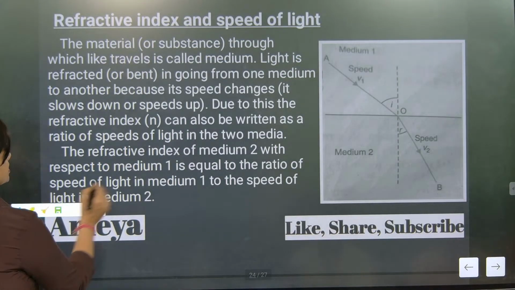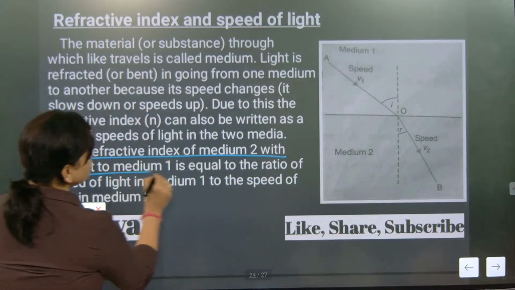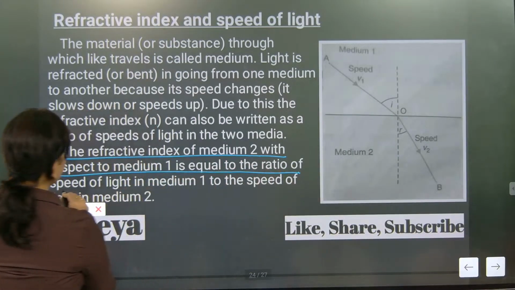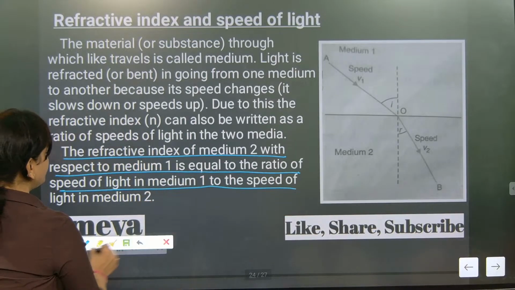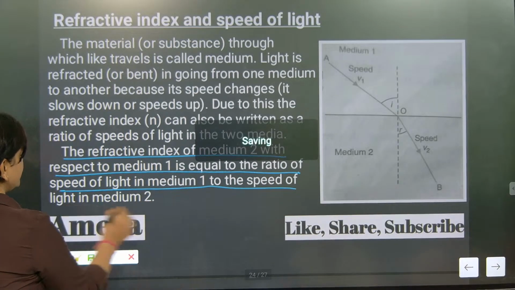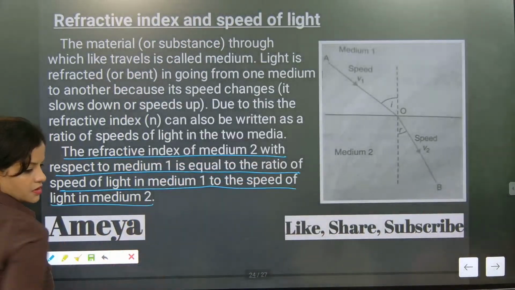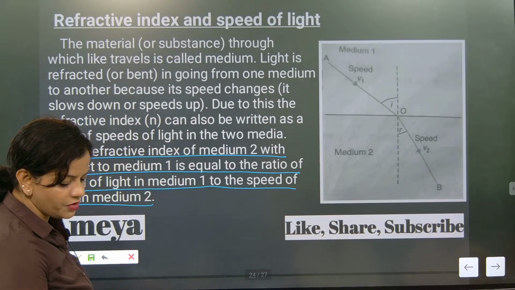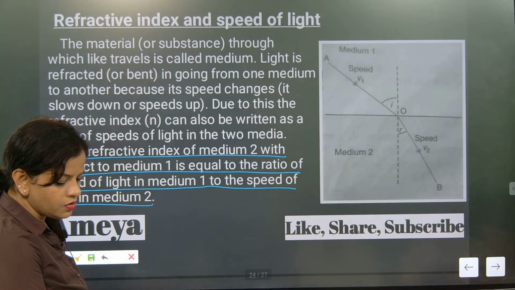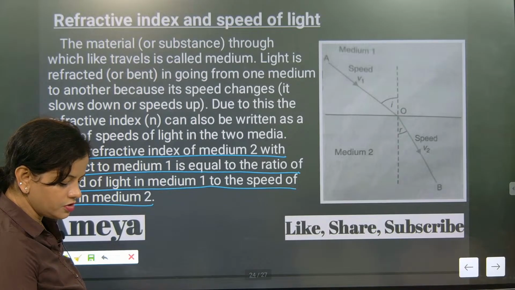Here, we must check this part out. The refractive index of medium 2 with respect to medium 1 is equal to the ratio of the speed of light in medium 1 by the speed of light in medium 2. This is exactly written. This is the way to write the refractive index of medium 2 with respect to medium 1. Got it? Now come on, note down this one.